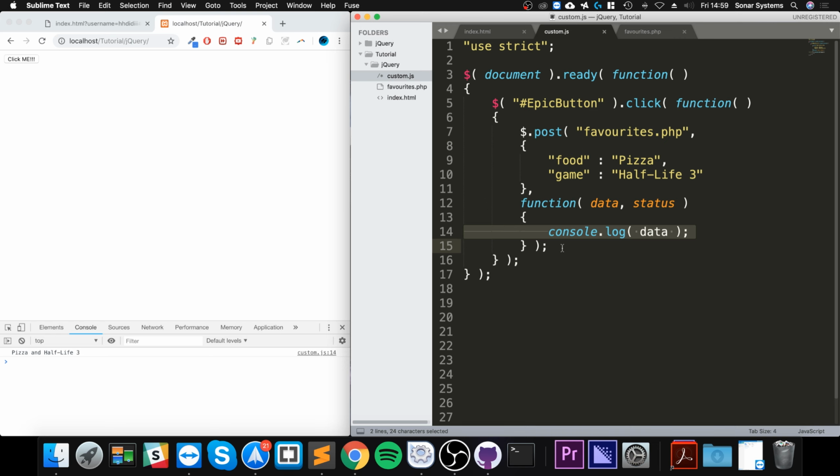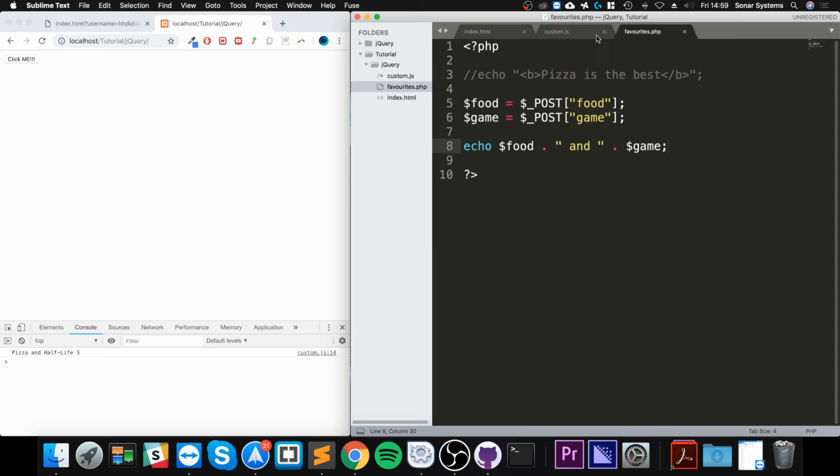Generally speaking, you wouldn't just send it content and then have it pumped back to you. What you would do is, for example, send some content. Maybe this file is linked up to a database. That database potentially, based on what you've sent, will retrieve certain data. So maybe you send a username, and it gets the username's friends, for example. So if it's a social media site, it returns that back.